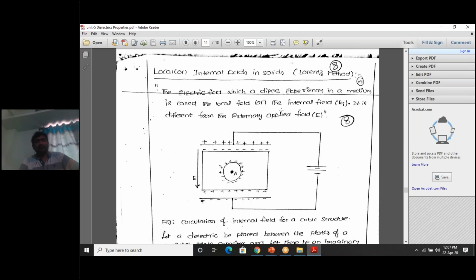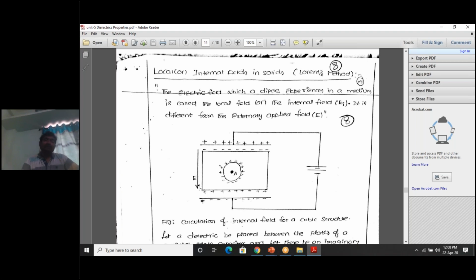First of all, what is local field or internal field in dielectrics? What is the definition? This is a dielectric material, a dielectric slab like mica or glass. If you apply an electric field E on it, externally, from outside, let us consider an atom A. In this atom A, let us consider a dipole. Does the dipole inside atom A experience the same electric field E as we applied externally?